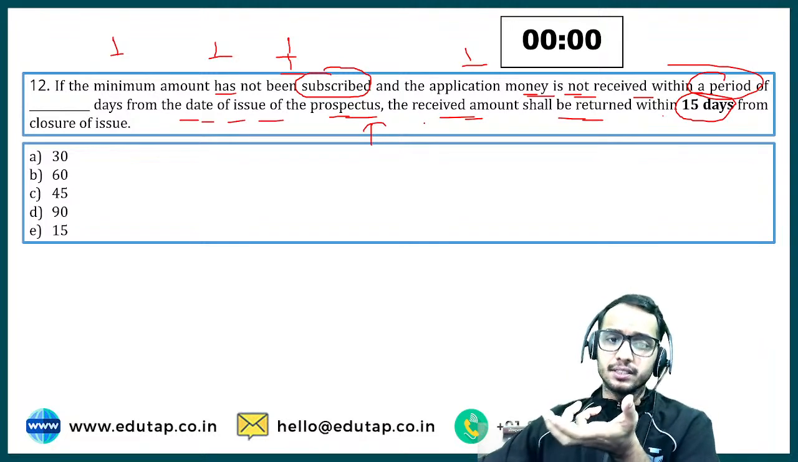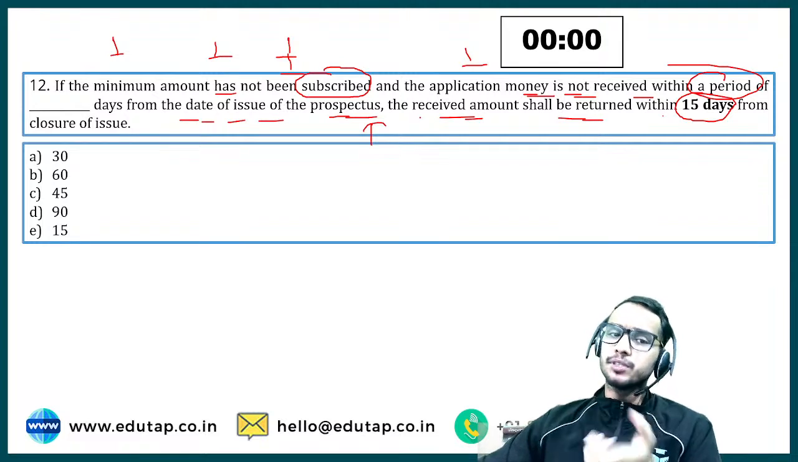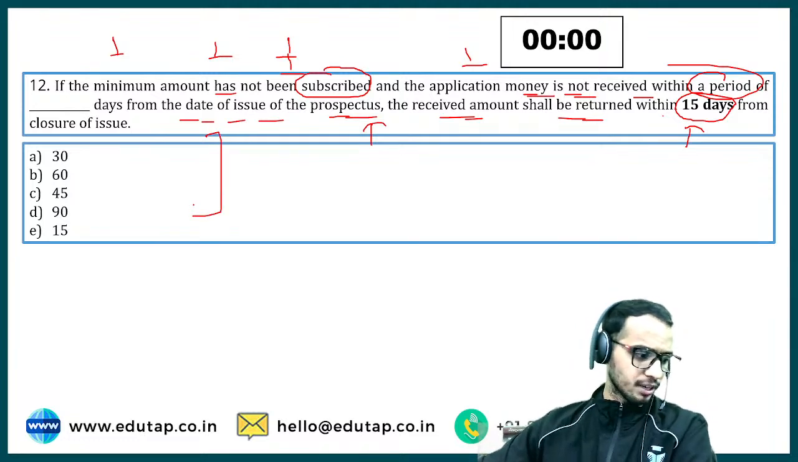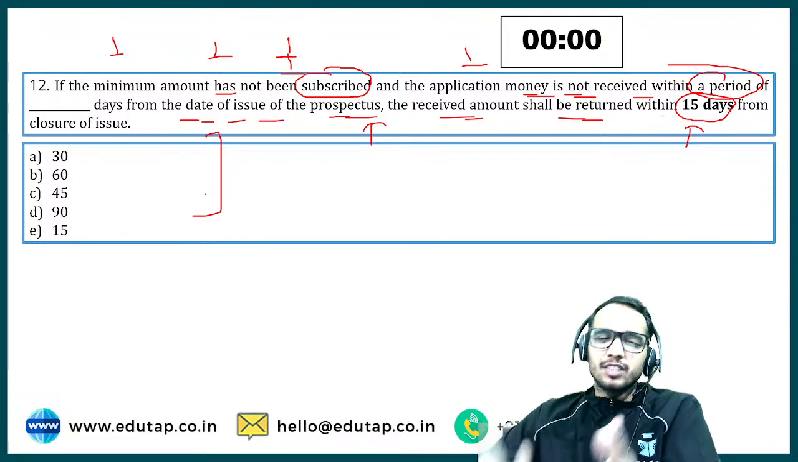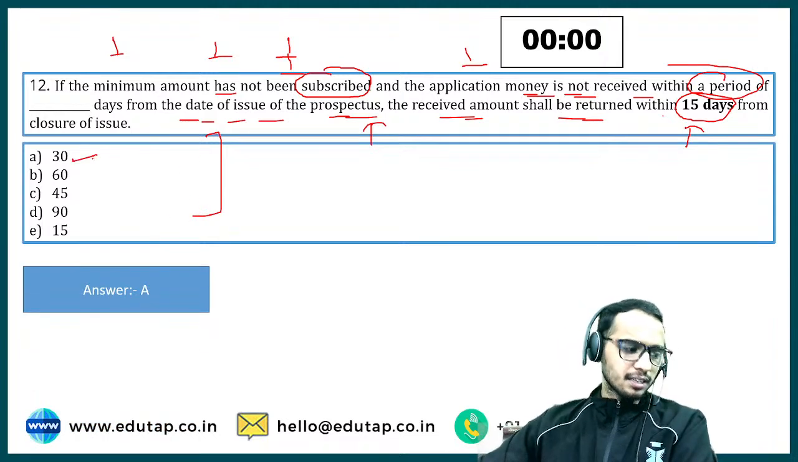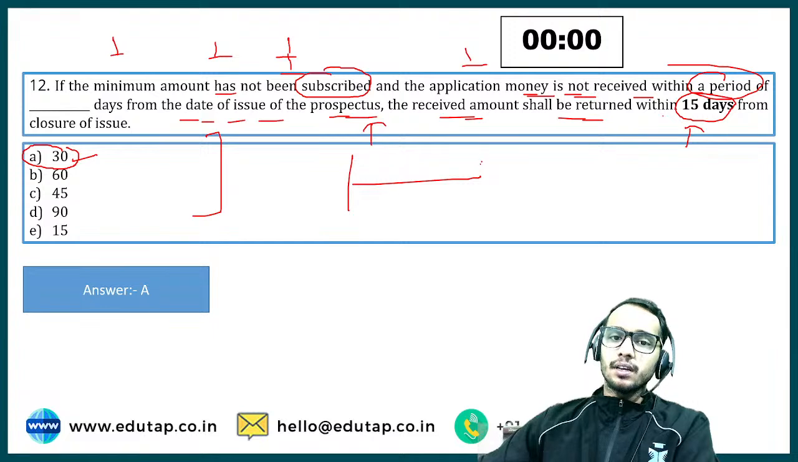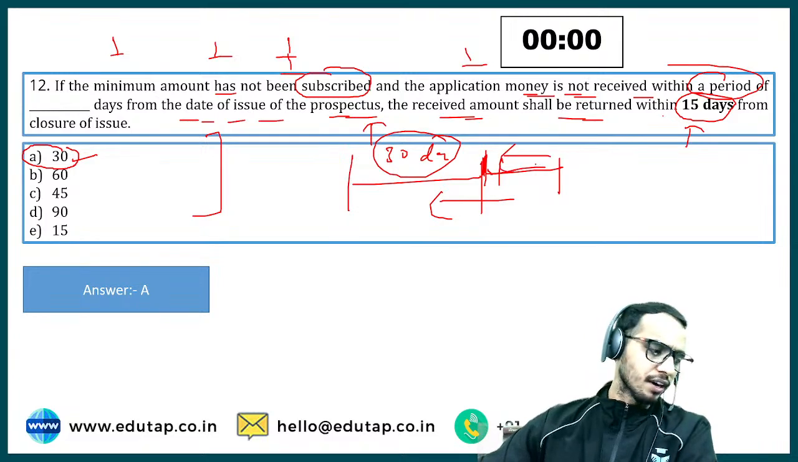So within how many days are you required to collect the amount? If within that period you haven't received the minimum subscription, you have to refund the money within 15 days. Let me check the chat section first, to see who is correct. Some of you are deleting your comments. Don't delete them, even if they are wrong, don't worry about that. Yes, most of you are correct. That is 30 days. See what it is asking: if in these 30 days you haven't received the minimum subscription after the closure of the issue, within 15 days you have to refund the money.